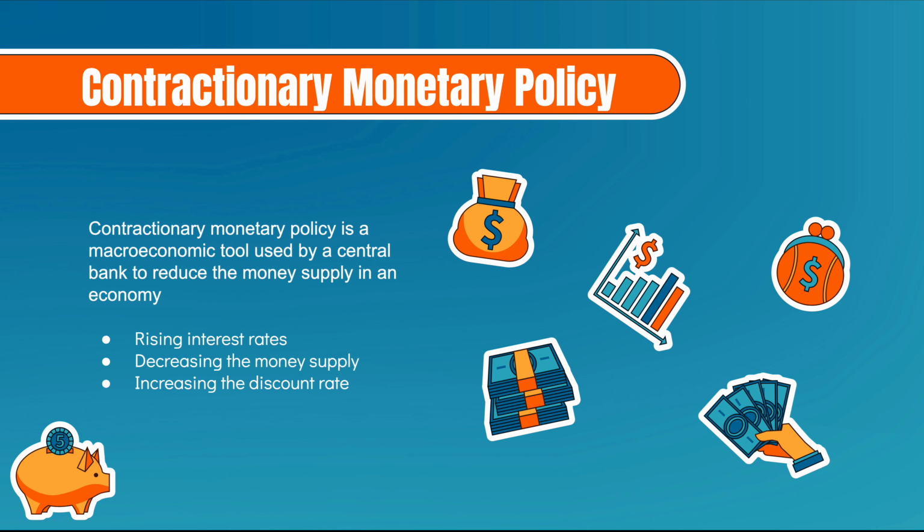A contractionary monetary policy refers to a tool used to reduce government spending or the rate of monetary expansion by a central bank to combat rising inflation. Interest rates are the primary monetary policy tool of a central bank. Commercial banks can usually take short-term loans from the central bank to meet short-term liquidity shortages.